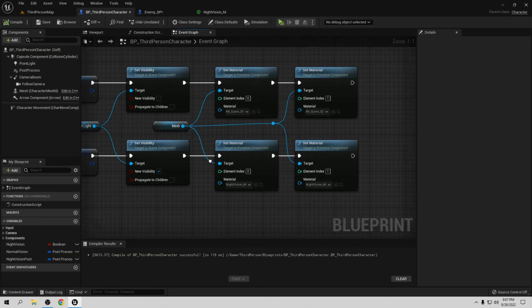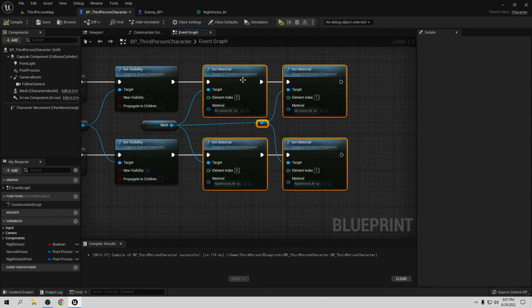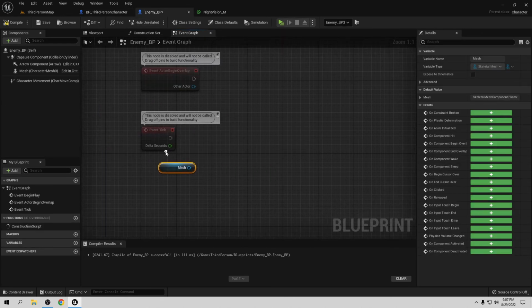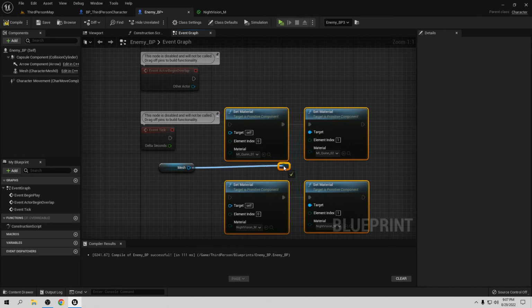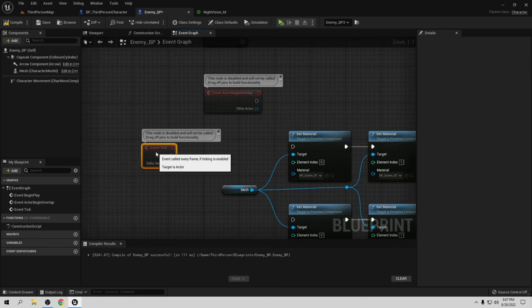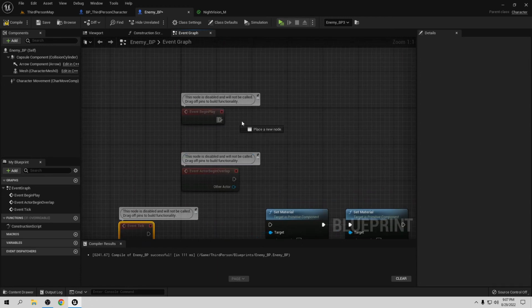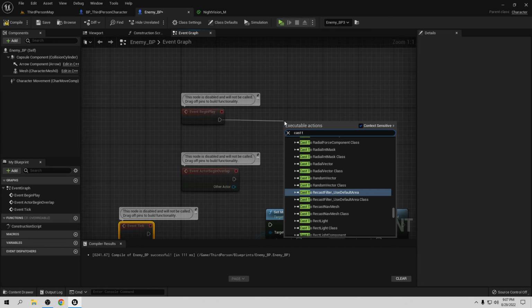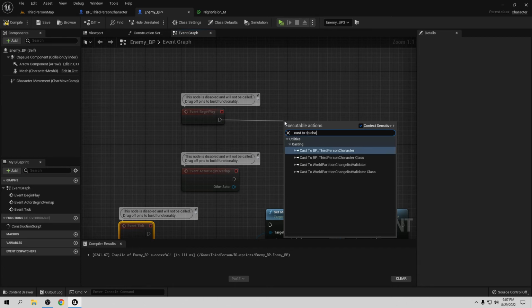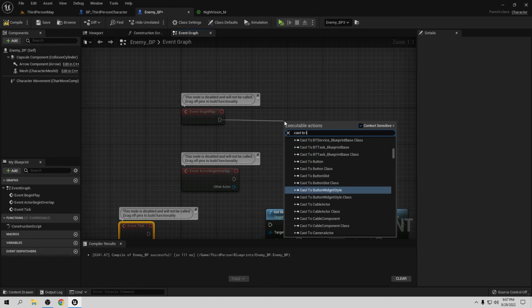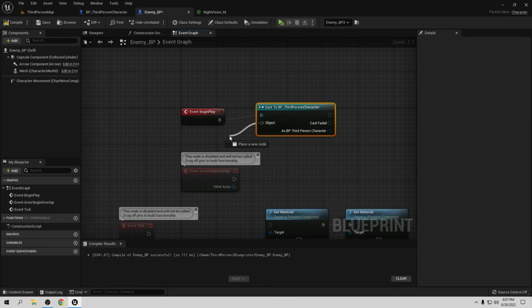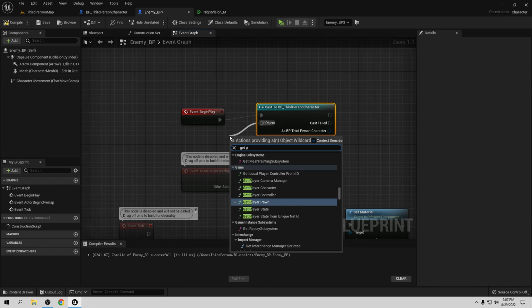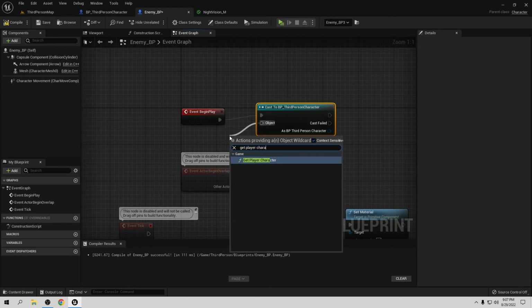So let's go to the third person, let's copy this and paste it in here. Let's connect this to here, this to here, this to here, and we need the event tick. So when the begin play, cast to TP character, no, don't, the third person character. So here, get player character.